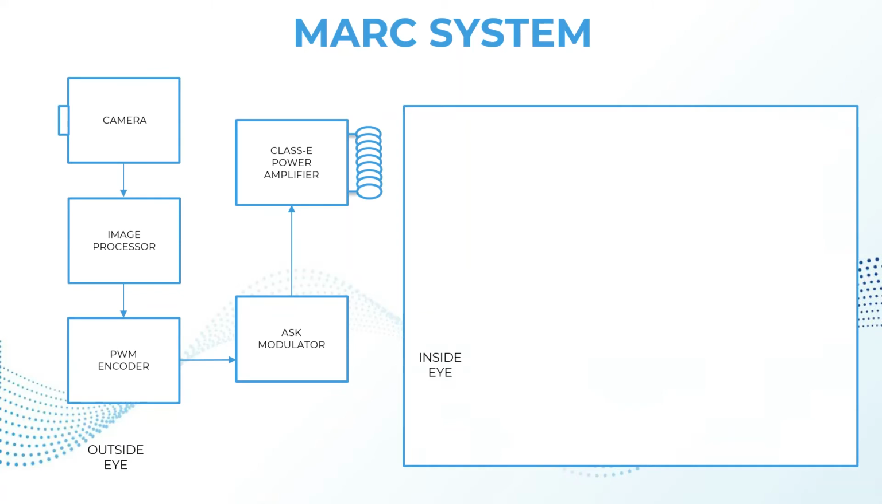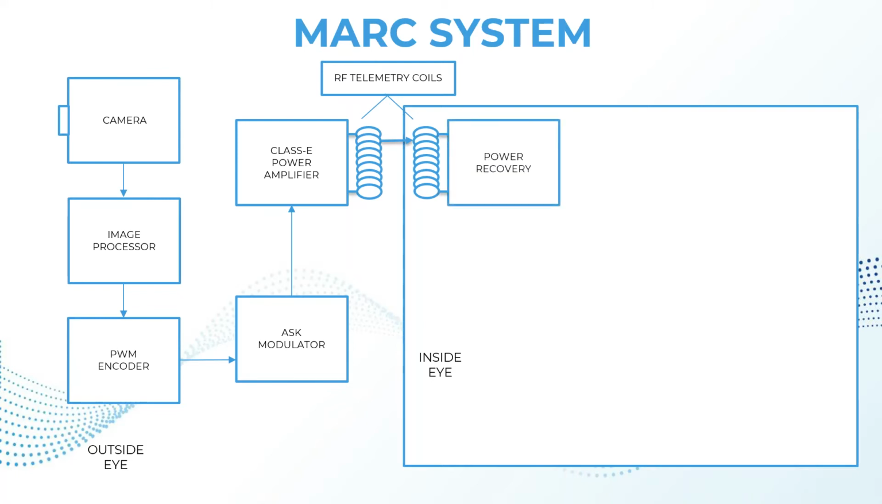Now all these are the outer part of the eye, so let us know what will happen inside the eye. There will be another radio frequency coil present inside the eye. That is, radio frequency telemetry coils are used for communication between the components outside and inside the eye. The radio frequency coil receives the transmitted signal and sends it to the power recovery circuit, so that the power is regulated to the optimal level without damaging the internal circuit.